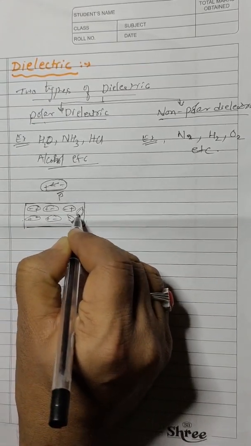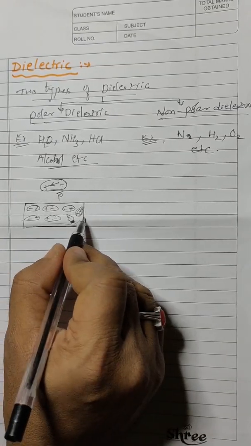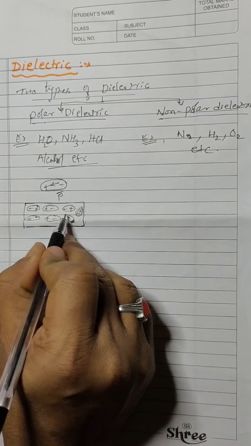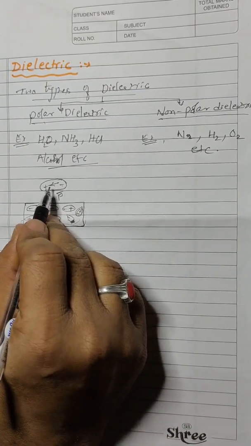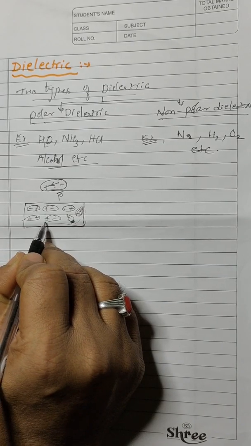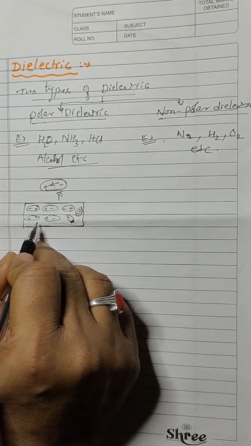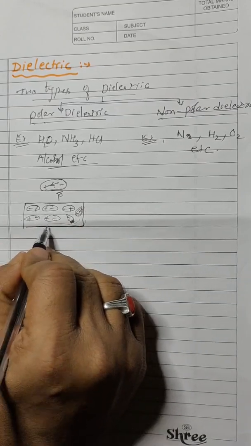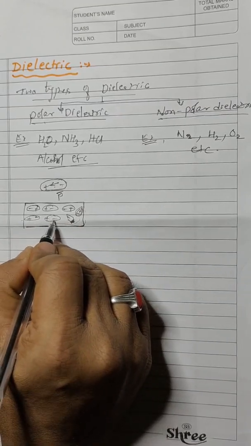In this case, we can say that the net dipole moment of this material is 0. But if you take a single molecule, it will have a permanent dipole. The net dipole moment is 0 when the external field is 0, meaning in the absence of an electric field, the net dipole moment is 0.